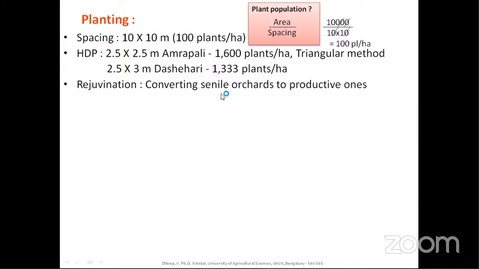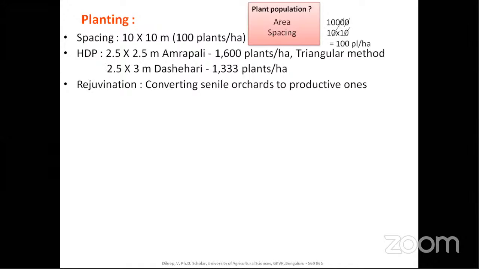So what is rejuvenation? That is the conversion of a senile orchard, senile meaning unproductive, into a productive one. This is done for orchards whose yield has started to decline, around 50 to 60-year-old orchards. What they do is chop off the old branches, and the new ones are grafted with new scions.